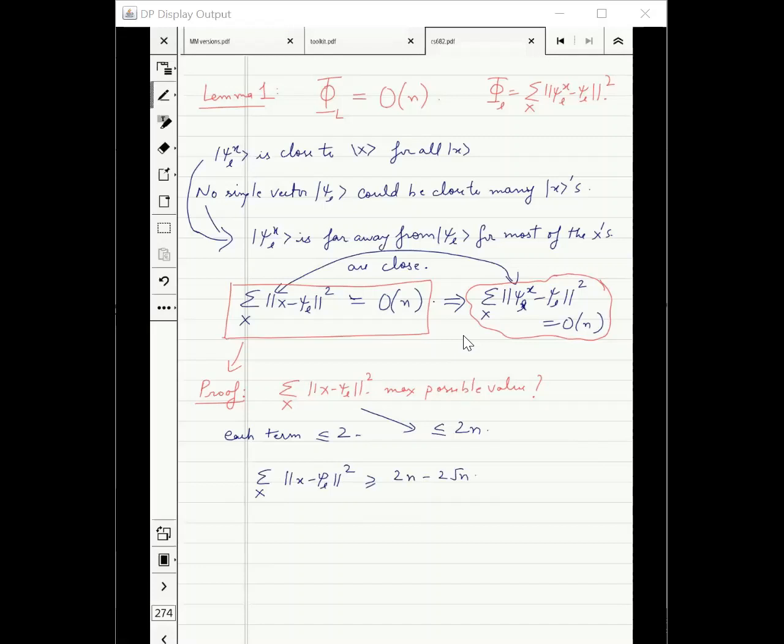Okay. I know that x is a basis. I can write my psi l in the basis of x. It is summation over x of a_x times x. Is that a problem? Sounds good? Right? If this is the case, then what is this quantity?